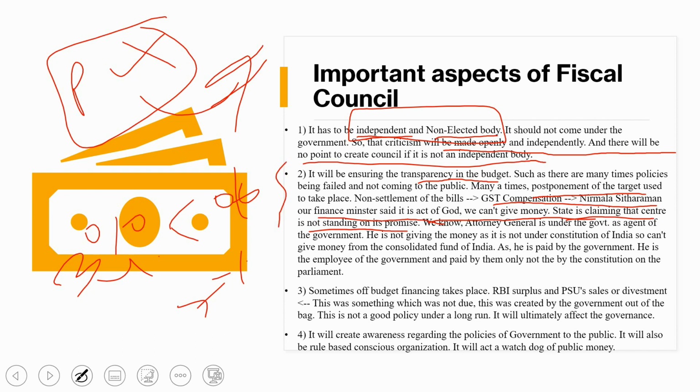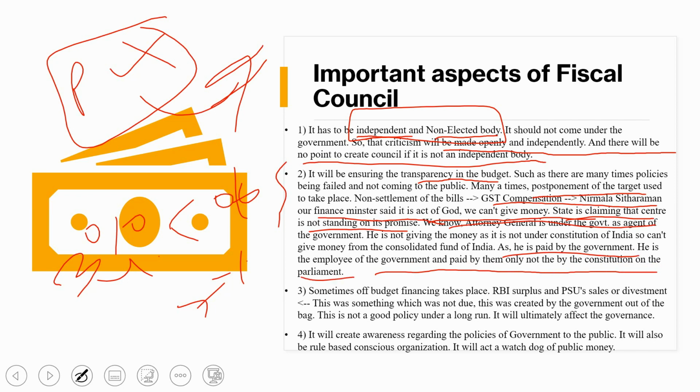Suppose the Attorney General is there. The Attorney General is under the government. He is an agent of the government. He is not under the Constitution of India, or under the legislation. His salary is paid by the government. So what will he do? He will speak in favor of the government only, as he is paid by the government. He is an employee of the government and paid by them only, not by the constitution or the parliament.